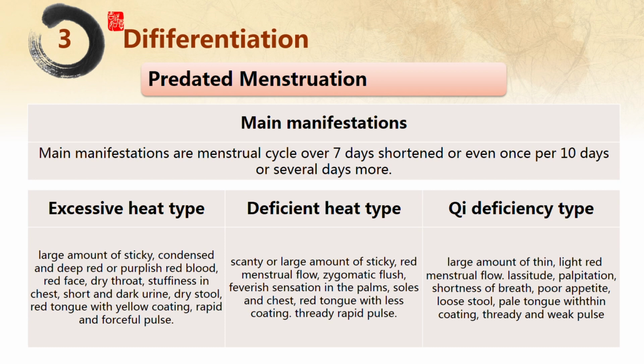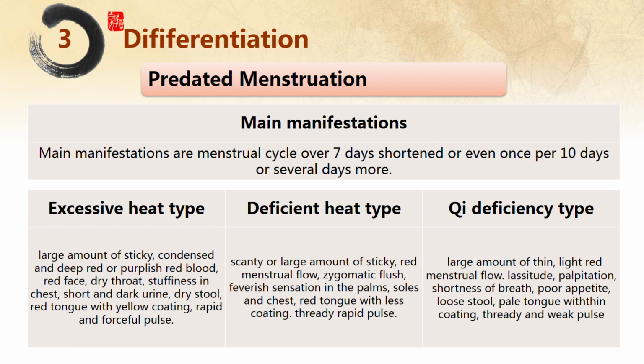Excessive cold type manifests delayed menstruation, menstrual flow in dark color, small quantity with colic in lower abdomen, which is alleviated by warmth, cold extremities, aversion to cold, thin, white tongue coating, deep and tense pulse.